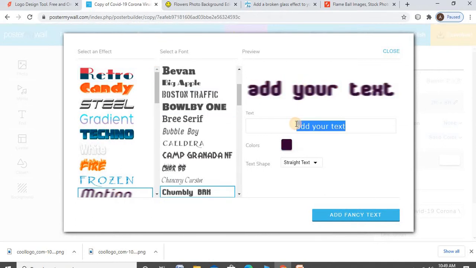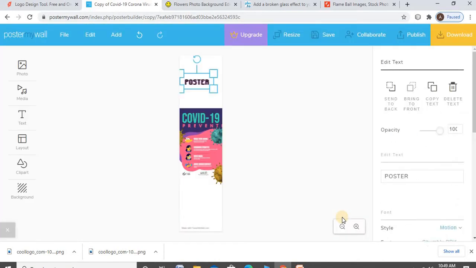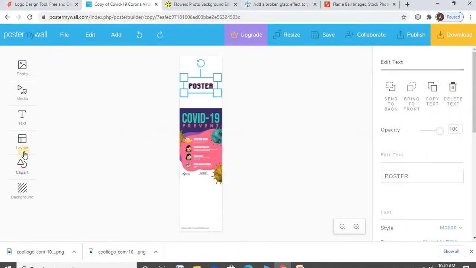Add it. Then add the fancy text, background, etc. Change the background. If you want to add clip art, then add it.